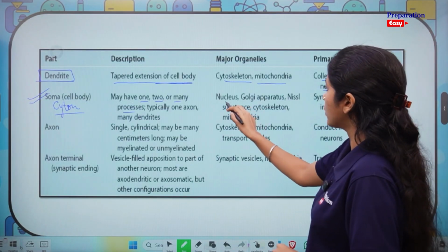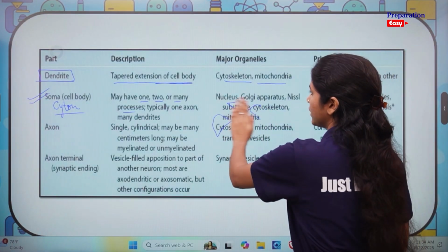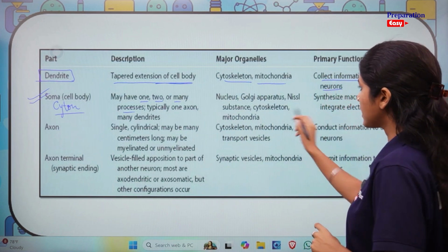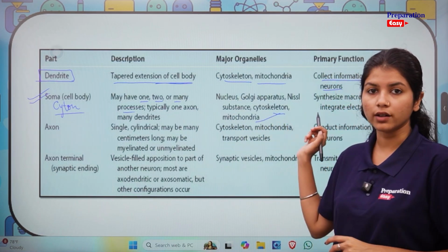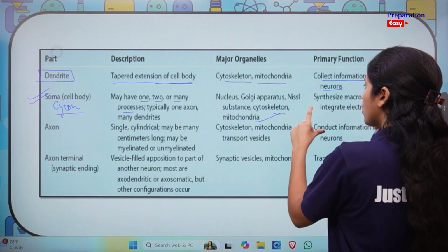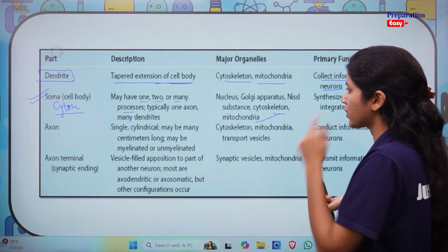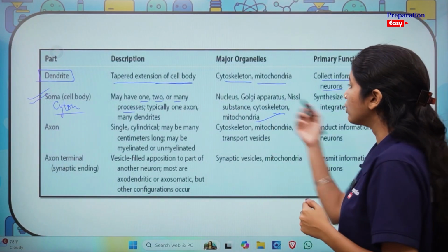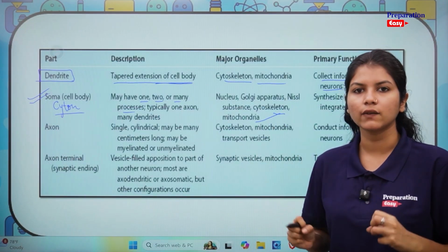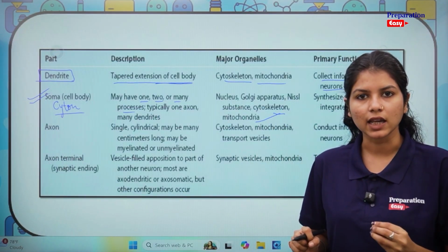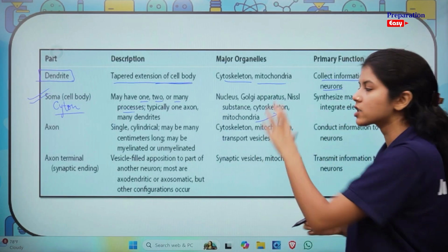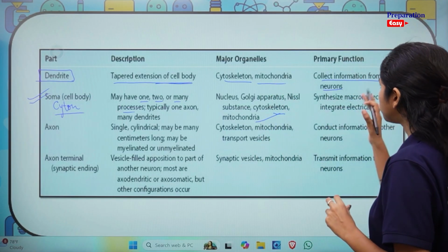It contains a nucleus, of course, the cell body has to have a nucleus, Golgi apparatus, Nissl substance, cytoskeleton and the mitochondria. I hope you can at least connect to what is the role of each of these organelles. For example, mitochondria is important for providing energy to the cell. The nucleus is important for controlling the activities of the cell. How is it passing its synapse? What are the neurotransmitters being released? Where are they being released? All of that is controlled by the nucleus.